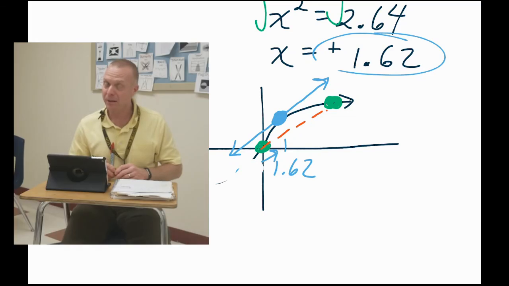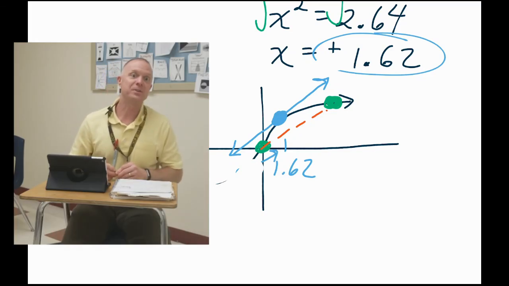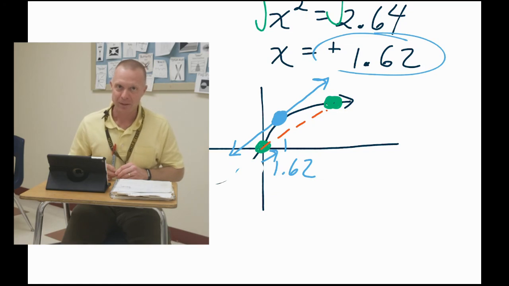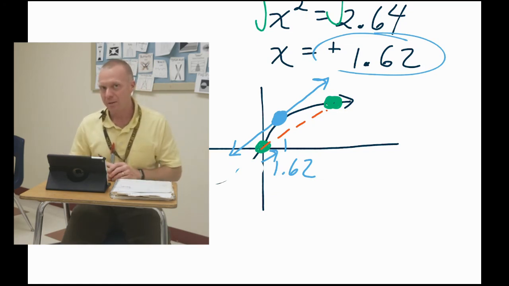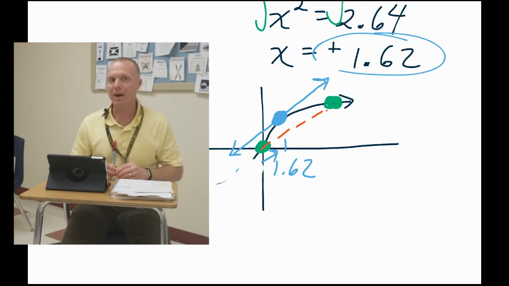So the mean value theorem, do you remember what it says? Well, you're going to want to because it's actually a test question. You want to be able to say the mean value theorem in your own words because there's always going to be a point c, right? On a closed interval, there's always going to be a point c where the slope of the secant is parallel to the slope of the tangent.